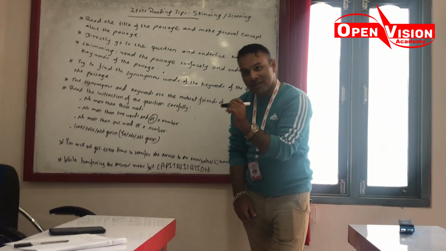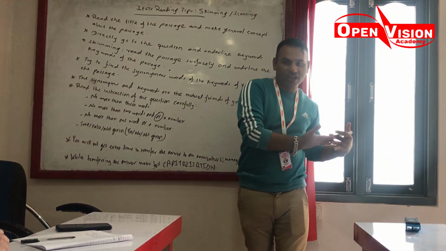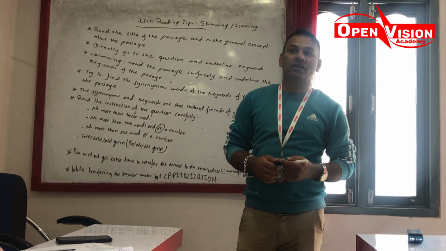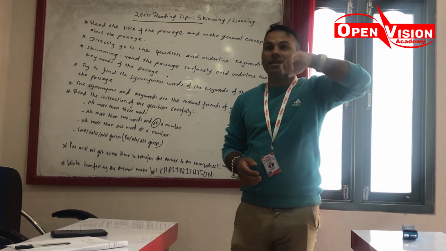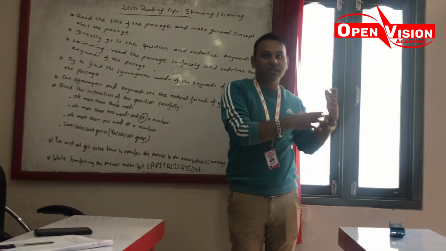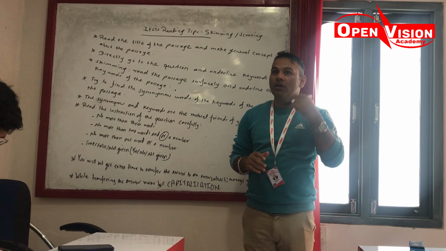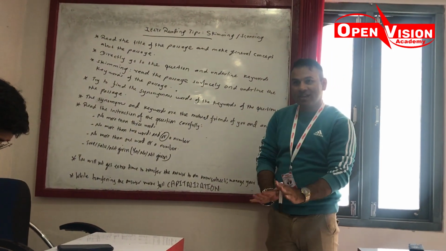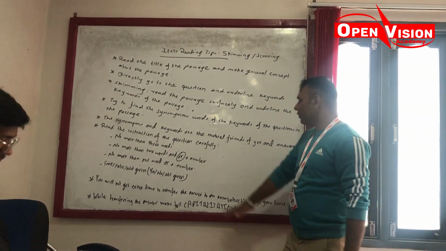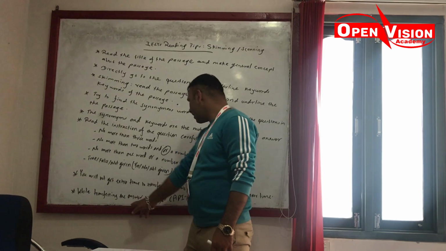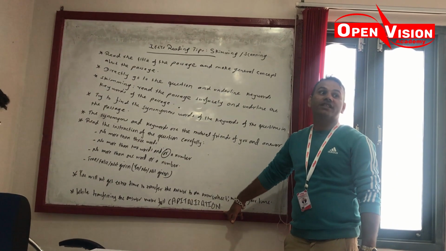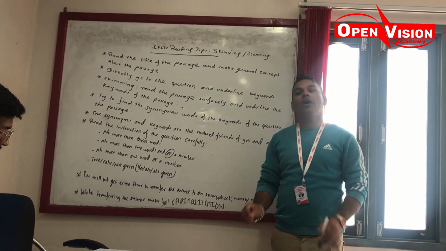Then for reading passage 3, find one answer and immediately transfer. Because if you complete the 40 questions, but are only able to attempt 35, in that case you should transfer all 35 answers to the answer sheet. Therefore, for reading passage 3, transfer immediately. Okay, are you clear? So in this way you have to do it, and while transferring the answers, use full capitalization, meaning make full capital letters. You have to write complete capital letters. So actually this is not mandatory.